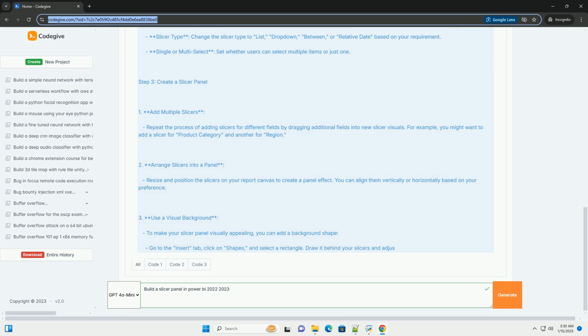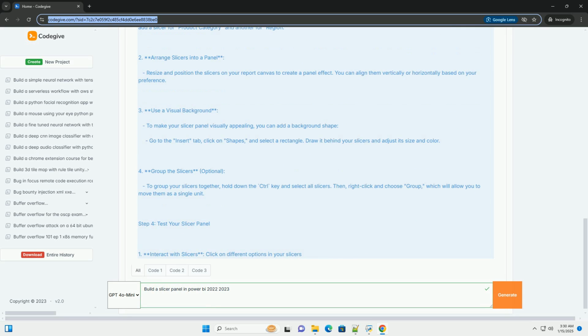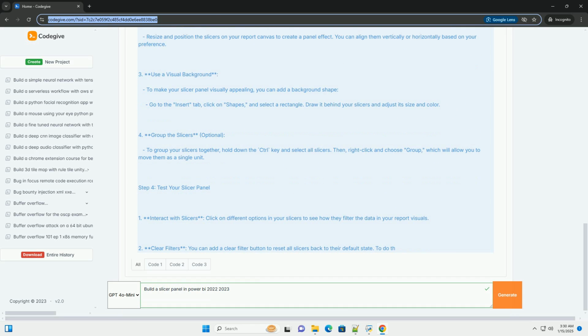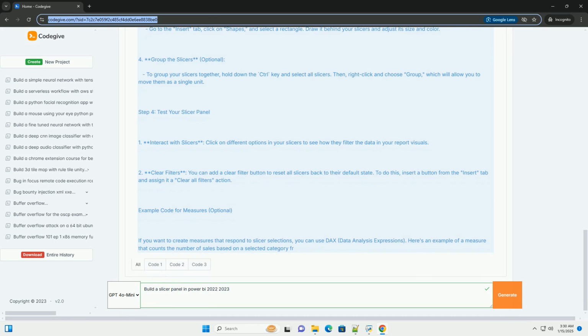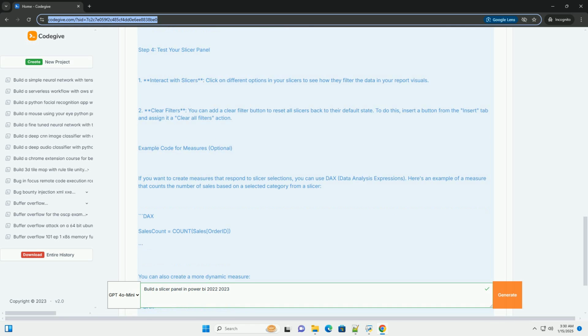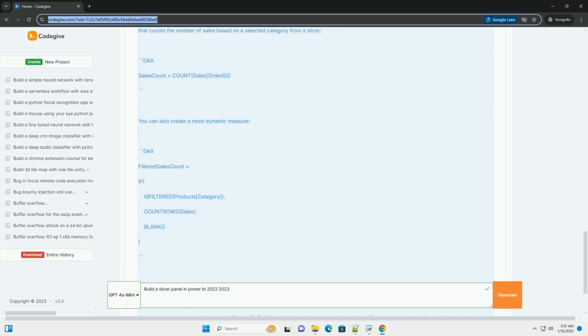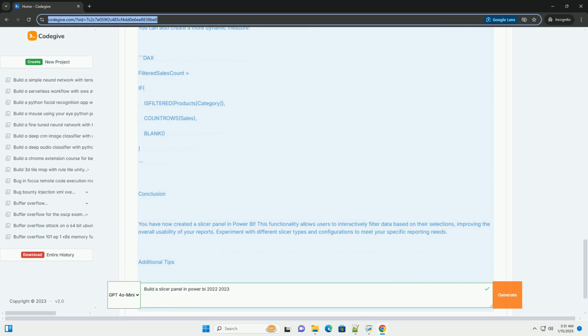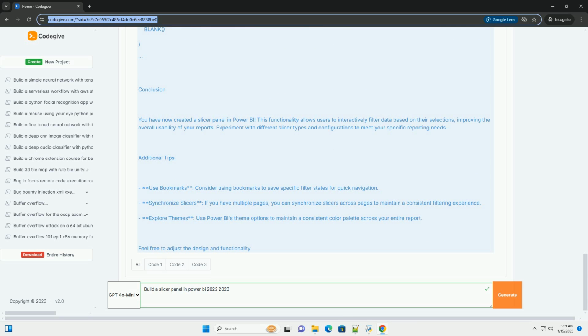Step 1. Set up your Power BI report. 1. Open Power BI Desktop. If you haven't installed it yet, download and install Power BI Desktop from the official website. 2. Load your data. Import your data into Power BI. This can be done by clicking on the Get Data button and selecting your data source, Excel, SQL Server, CSV, etc. 3. Prepare your data model. Ensure that your data model is well prepared for analysis. You may need to set relationships between tables if you're using multiple data sources.